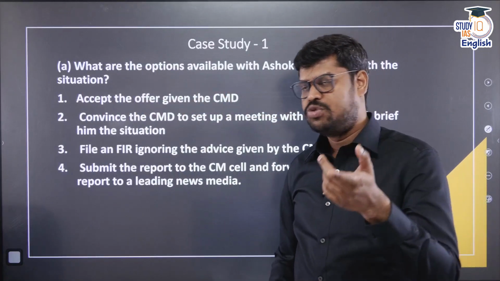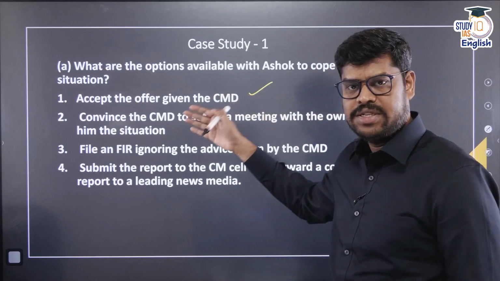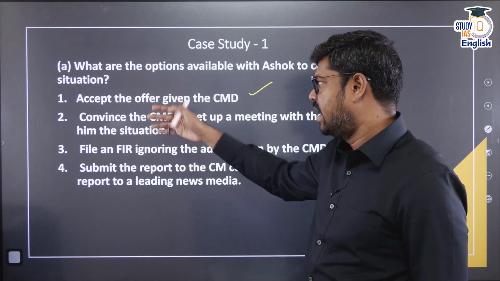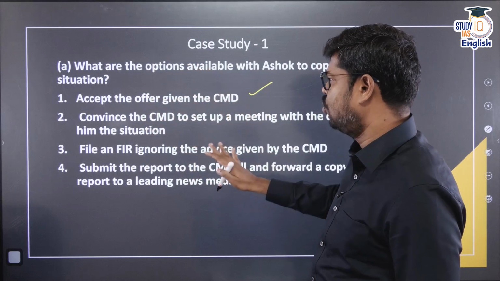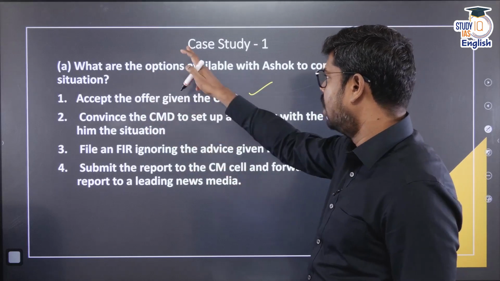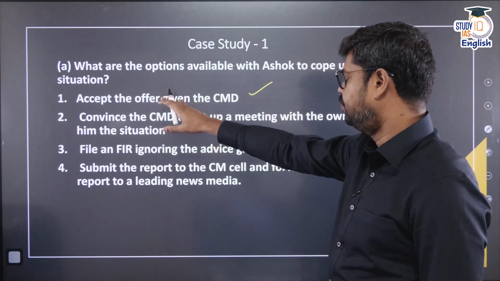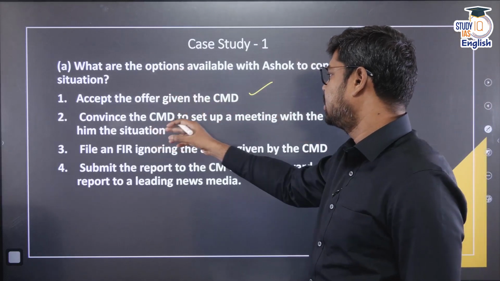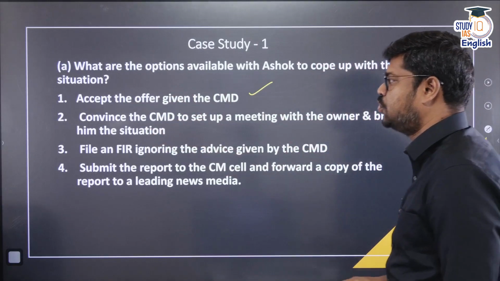Whatever comes to my mind is to accept the offer given by the chief managing director. It's a very simple option. We could analyze it, but here there is no need to analyze all those things. Here just write the options, because the question is asking what are the options available to Ashok to cope up with the situation. Accept the offer given by the CMD, matter is solved. Convince the CMD to set up a meeting with the owner and brief him on the situation.